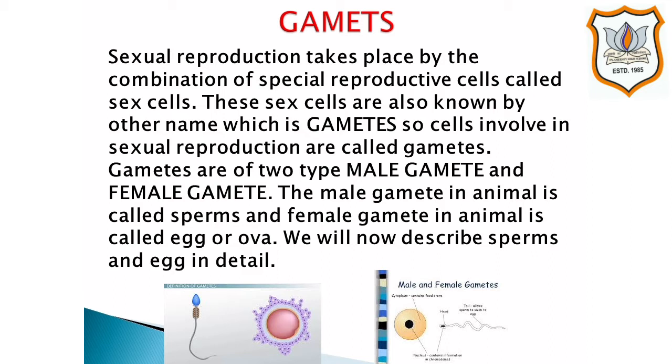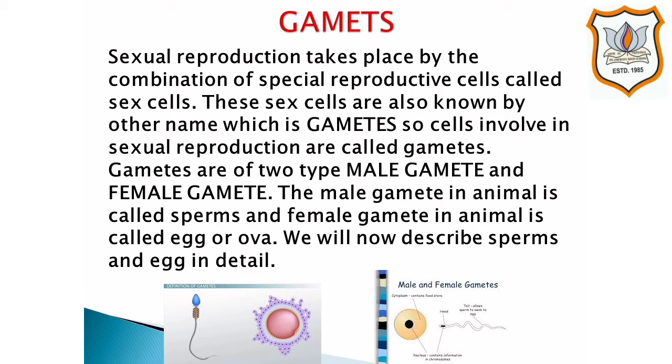What are gametes? Sexual reproduction takes place by the combination of special reproductive cells called sex cells. These sex cells are also known by another name which is gametes. We can now say that the cells involved in sexual reproduction are called gametes.